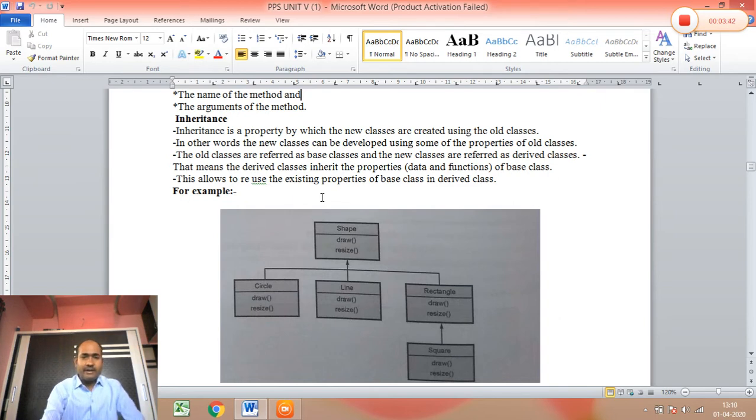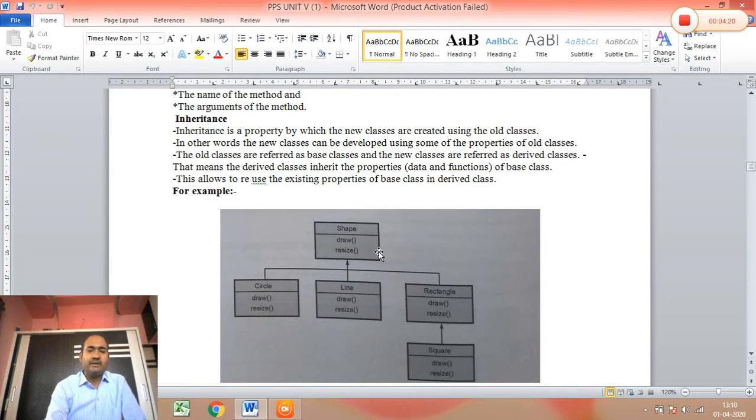Here one example is shown. Shape is the class, and draw and resize are its objects. Shape is the base class, and from this base class we can create derived classes called circle, line, and rectangle. Again the objects of circle are draw and resize, and likewise for line and rectangle. From the rectangle class we can again derive a new class called square, whose objects are draw and resize.